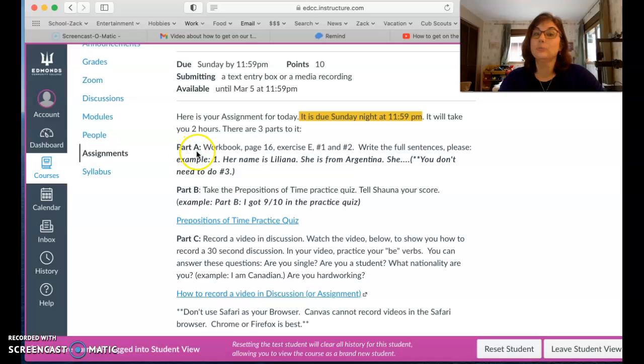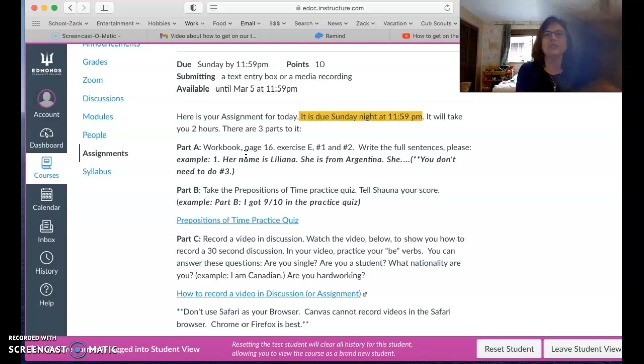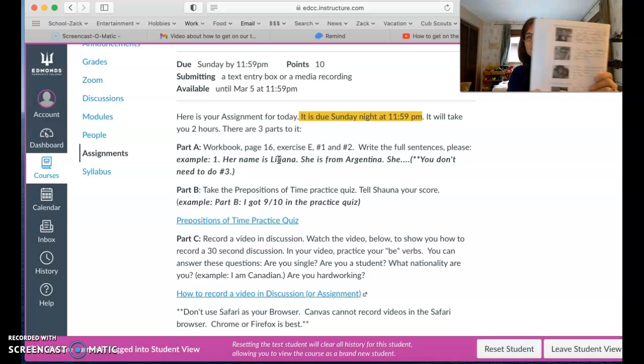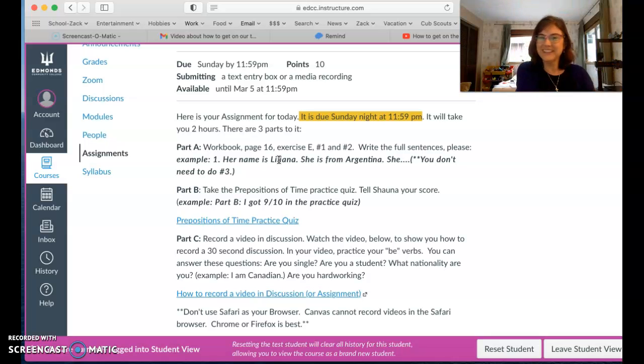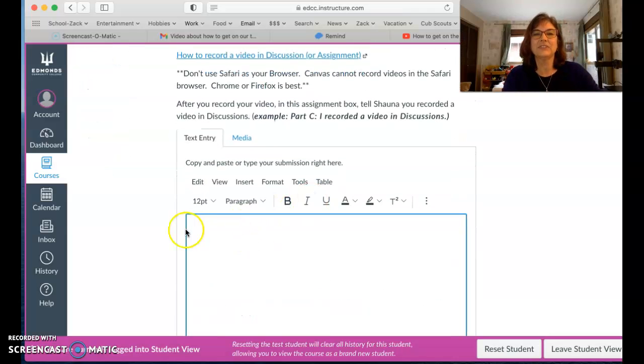Okay, so now we can do part A. In your workbook, remember your workbook, guys, right here, the workbook on page 16, exercise E. Exercise E is right here. I've already finished my assignment. So now if you go here, you can click in this. This is the text entry box, part A. And to help me, you might even say workbook, page 16.